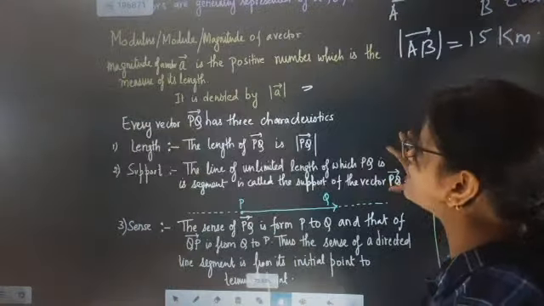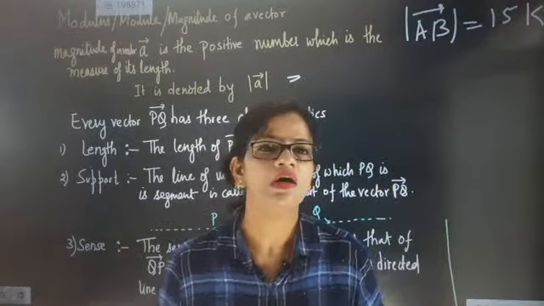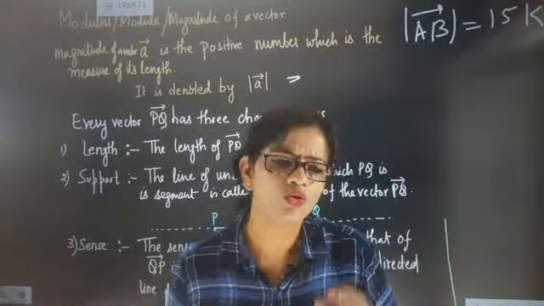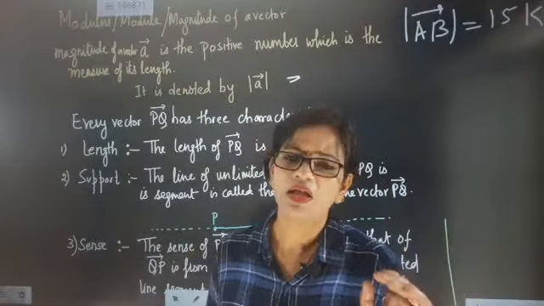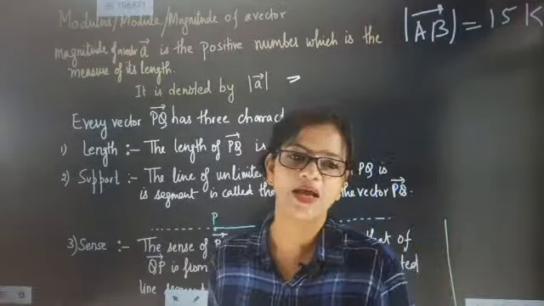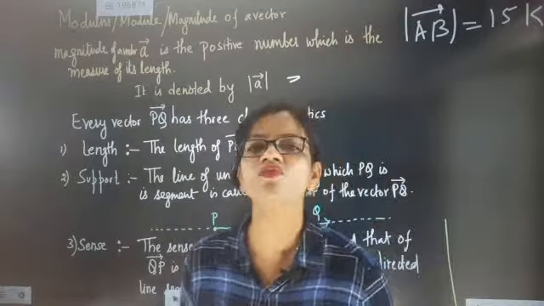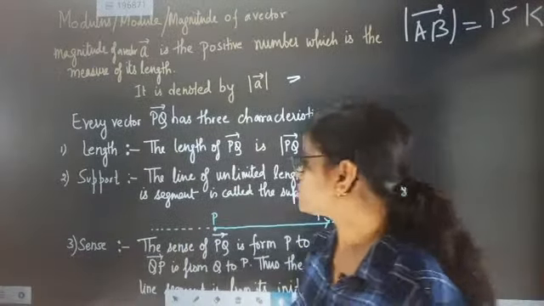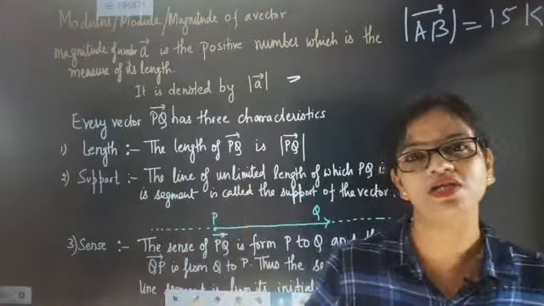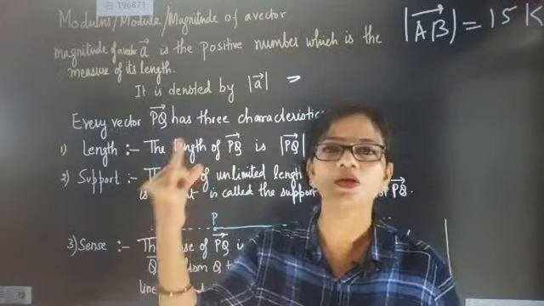Now every vector has three characteristics. Many a time we don't need the characteristics of a vector, but I want my children to remember them. Vector has a support system, like algebra is incomplete without variables like x, y, z, and we talk about coordinates and axes. In the same way, a vector has three important characteristics: length, support, sense. The three important pillars of a vector are length, support and sense.